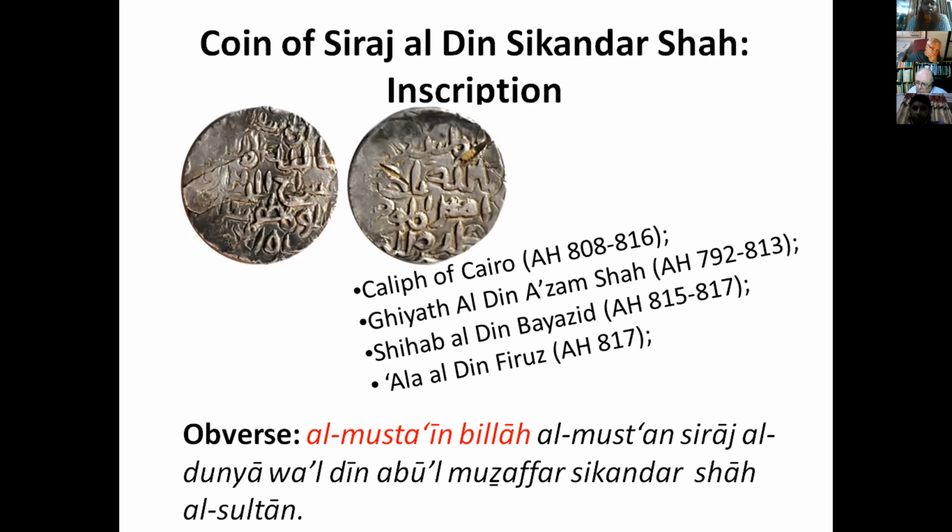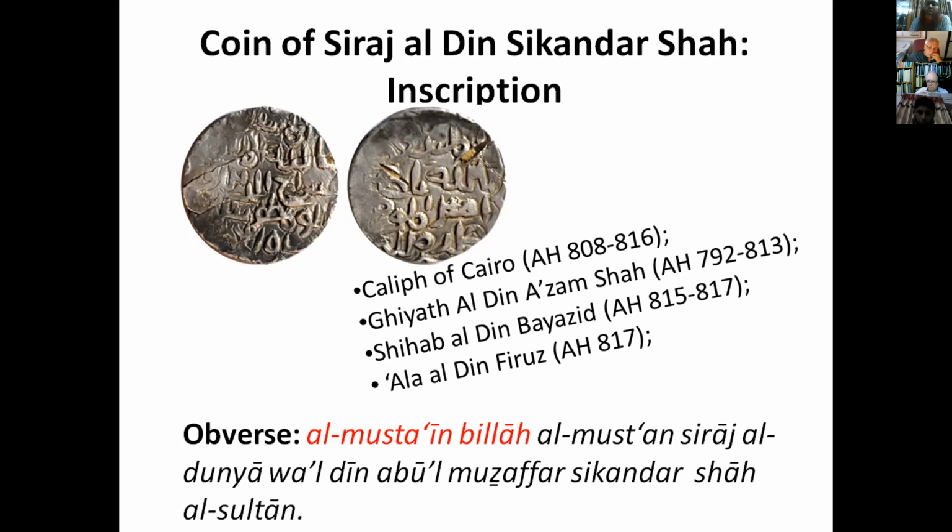And Shiraz al-Din was a judge in the court of Ghiyath al-Din Azam Shah. So it is possible that Shiraz al-Din and other officials may not have accepted Shihab al-Din Bayezid or his son Ala al-Din Firuz as Sultan of Bengal, and that they revolted and issued coins in their name.